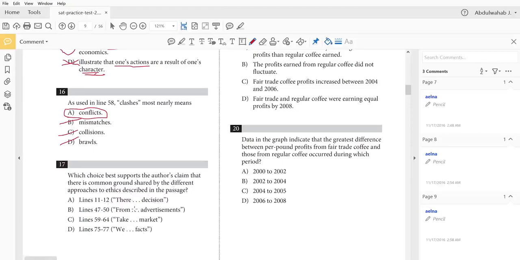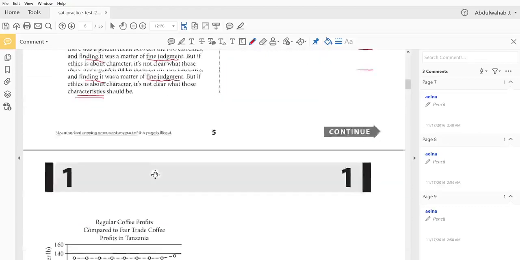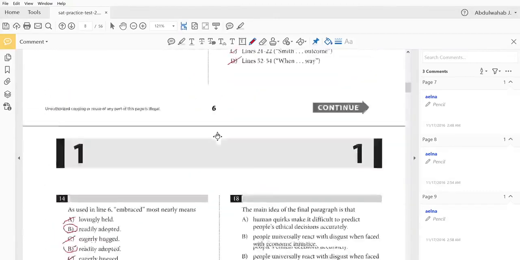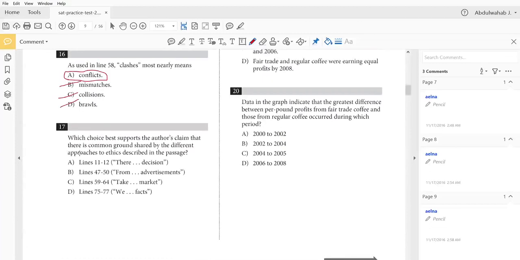But in any case, 11 to 12. There are different views on where ethics should apply when someone makes an economic decision. Well, this doesn't talk about common ground, it just says that there are different views on where ethics should apply when someone makes an economic decision, that there are different ways. So this is not our answer.